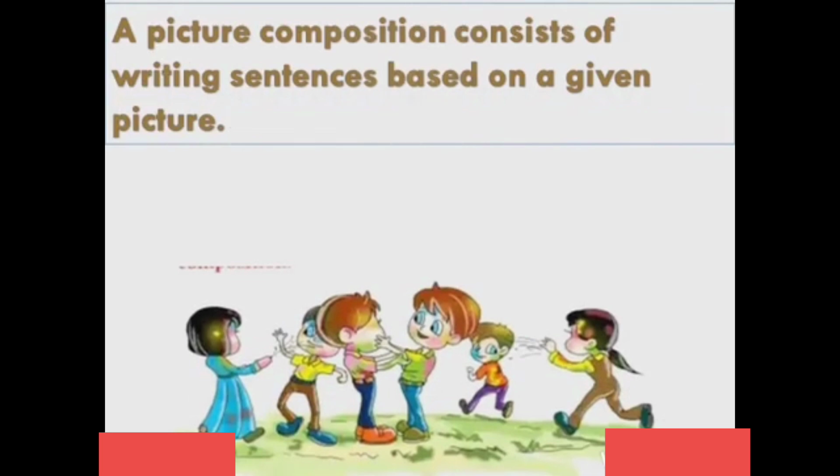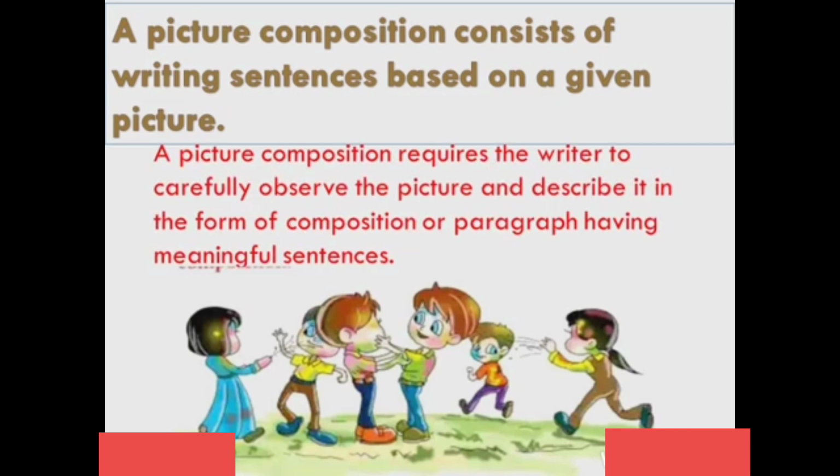So let's get started. First of all, what is a picture composition? A picture composition consists of writing sentences based on a given picture. It means that after observing a picture, the meaningful sentences that we write are called a picture composition. Okay, so let's see how to write a picture composition.